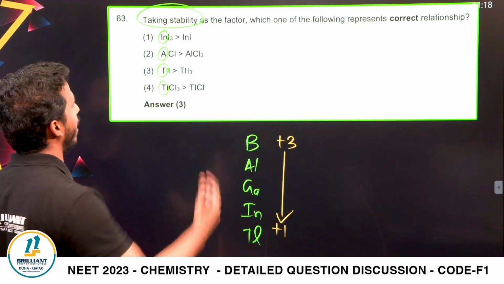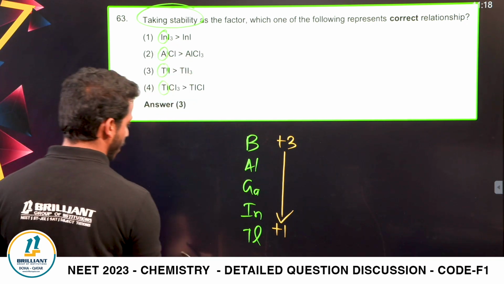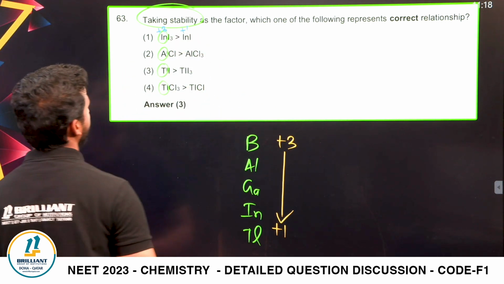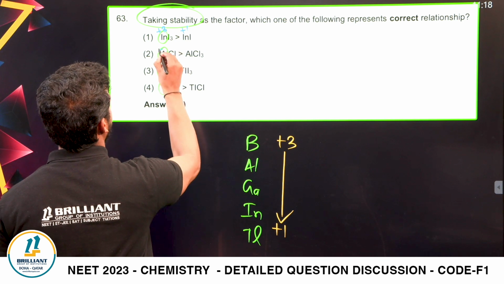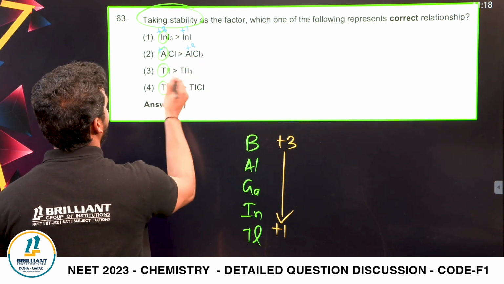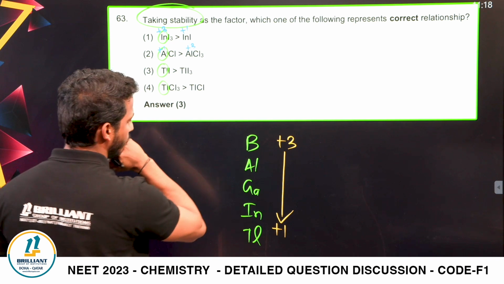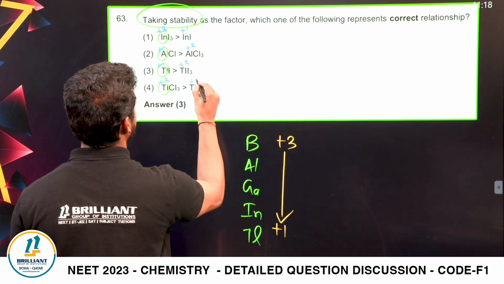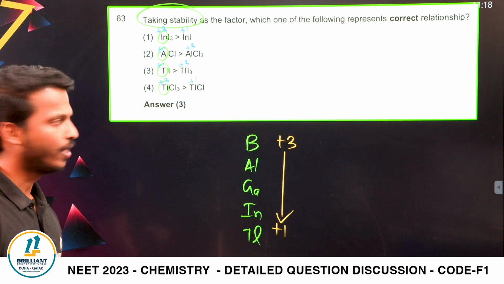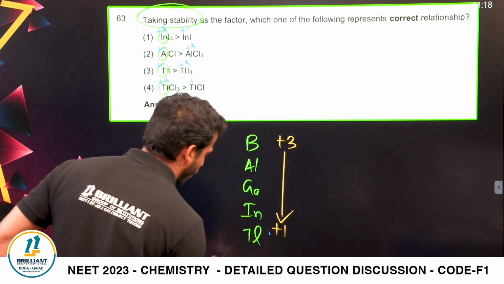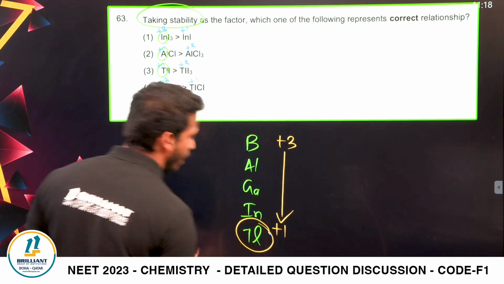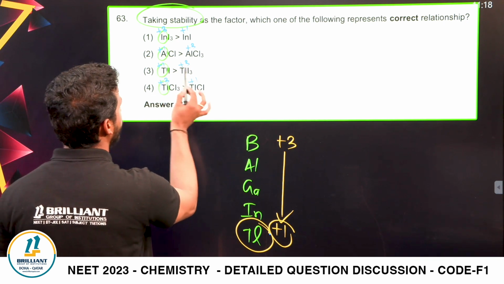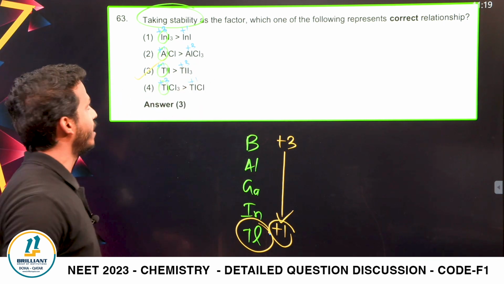So which is more stable among these? They're all with iodine. So what charge? +3, here +1, right? And aluminium charge here +1, here +3. And thallium, here it is +1, here +3, here +3 and +1. Which is more stable, dear all? Dear all, thallium is located down the group, right? Down the group. Thallium, which oxidation state is more stable? +1. So thallium +1 is more stable than +3. Yes, the third one is the correct one.